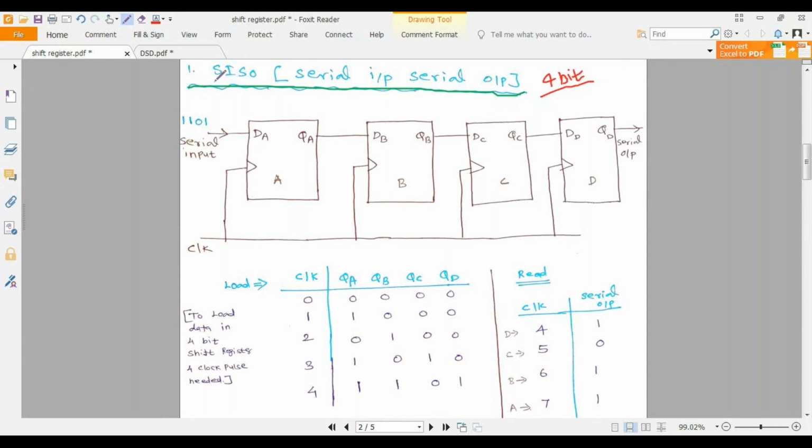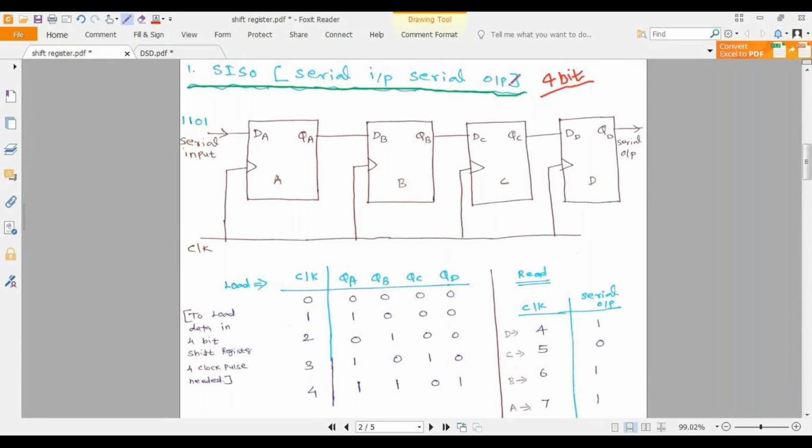Here I'm taking SISO, serial input, serial output, meaning that I'm giving my input in serial and also getting my output in serial. I think you have a basic idea about what is serial and what is parallel, as you might have studied in your engineering practice lab.